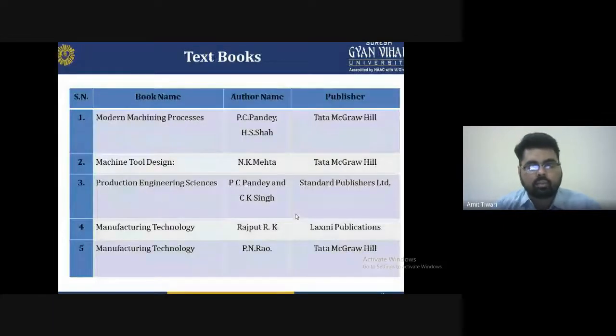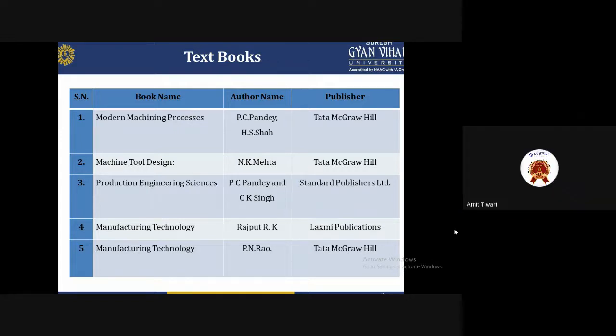So at the end of this lecture, I suggest some recommended books for this: Modern Machining Process by PC Pandey and Shan, Tata McGraw Hill Publisher, Machine Tool Design by NK Mehta, Tata McGraw Hill Publisher, Production Engineering Science by PC Pandey and CK Singh, Standard Publisher, Manufacturing Technology by RK Rajput, Laxmi Publications, and Manufacturing Technology by PN Rao, Tata McGraw Hill Publications.